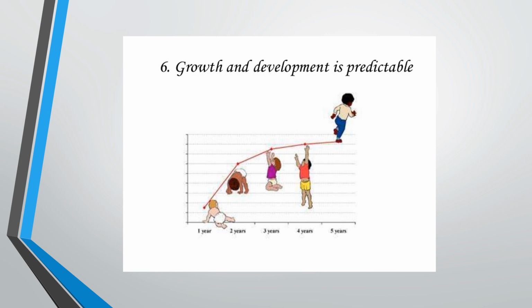Now sometimes we see a child and say that he will be very sharp when he grows up. So we are predicting his growth and development. So thus it is possible to predict at an early age the range within which the mature development of the child is likely to fall. Though in some cases, the prediction cannot be made accurately.